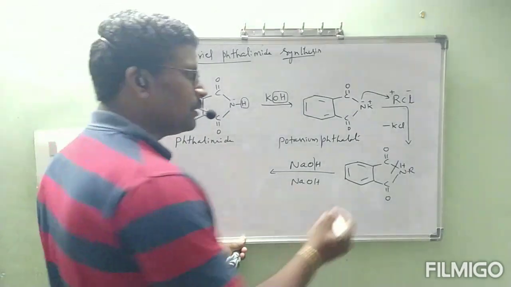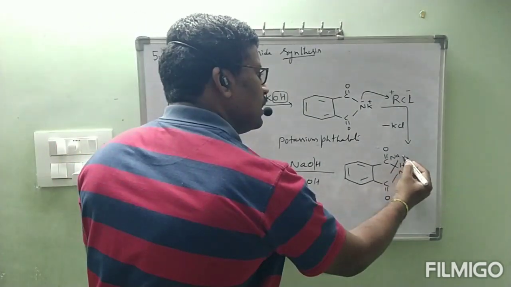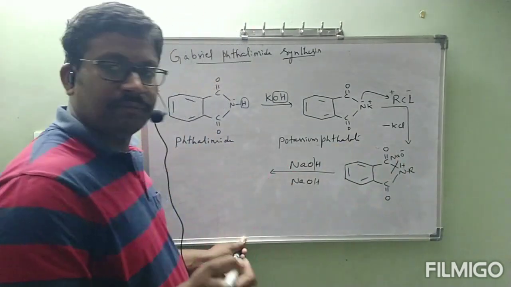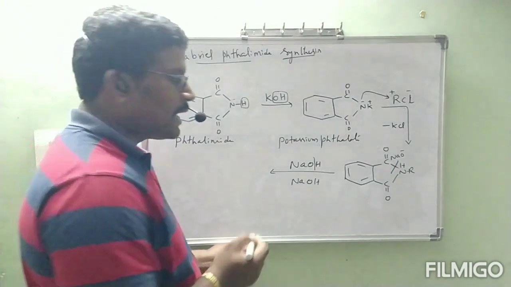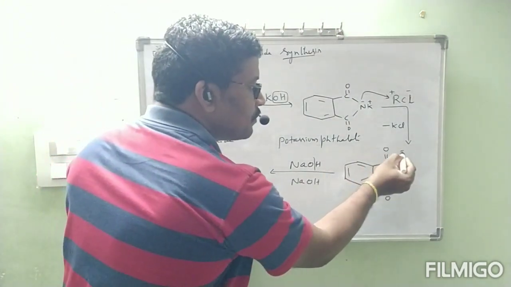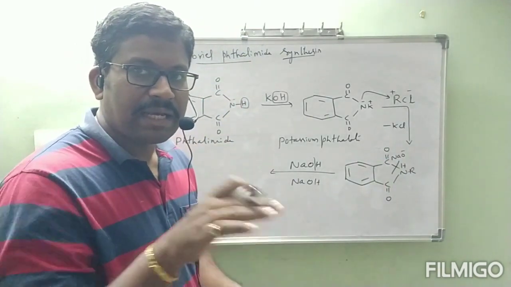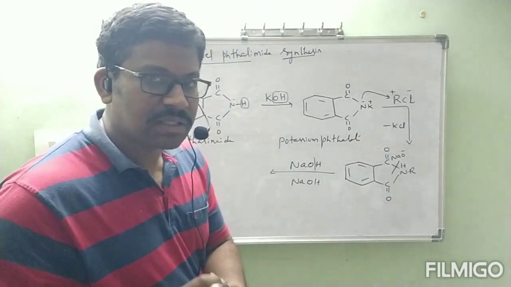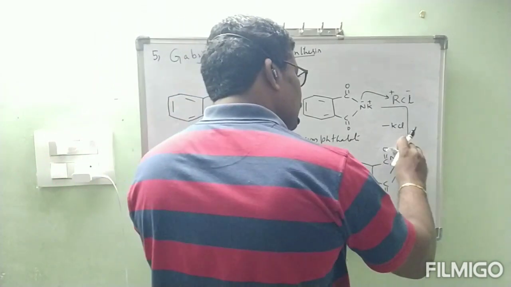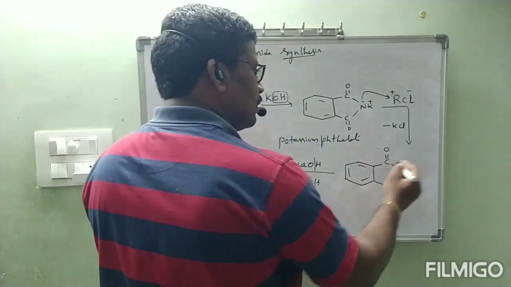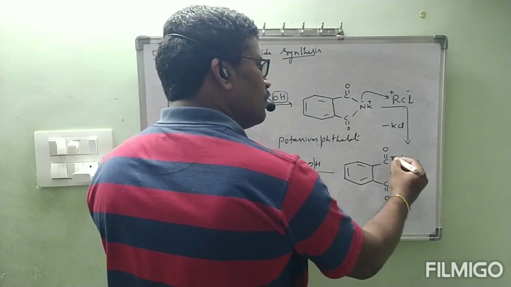NaO minus. Actually, this carbon is bonded with O because already Na formed a bond with oxygen. So here I am writing, this bond is cleaved. ONa.